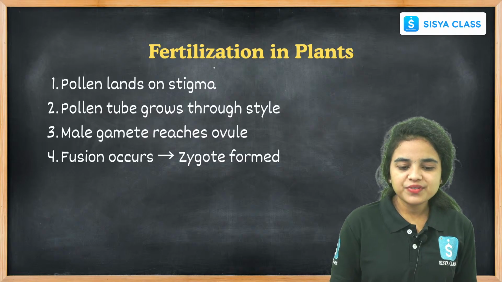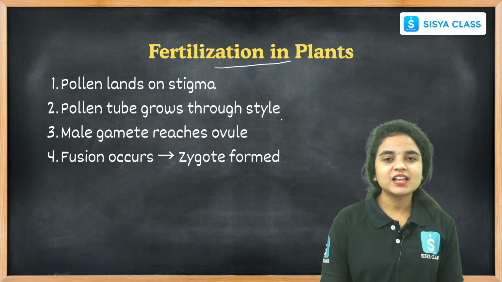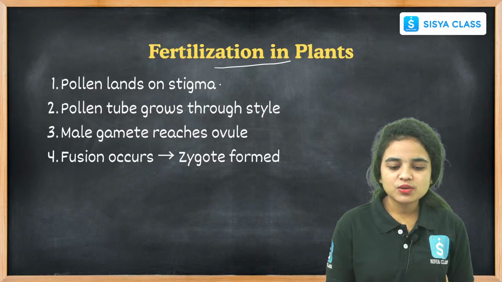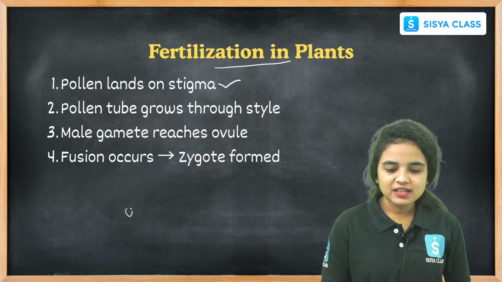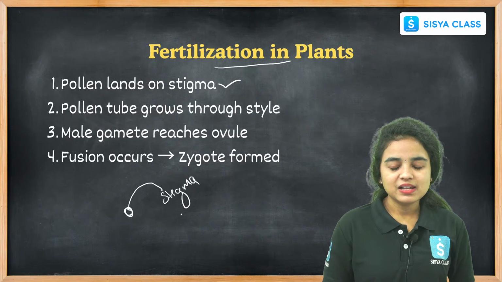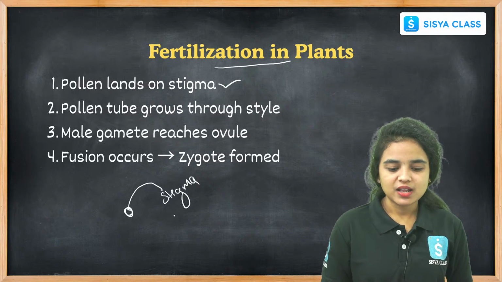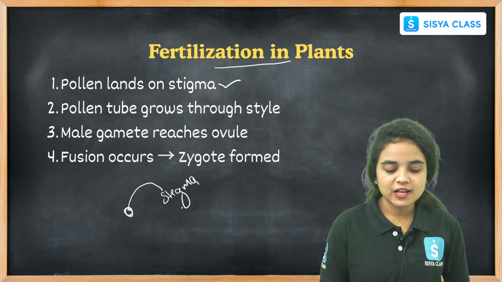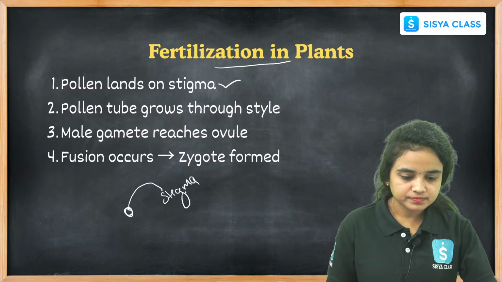Coming to fertilization in plants, how does it happen? The pollen lands on the stigma, right? The anther contains pollen grains. These pollen grains land on the stigma part, and the sticky substances present in the stigma part receive the pollen grain, and it further helps it travel towards the ovary part with the help of pollen tubes.